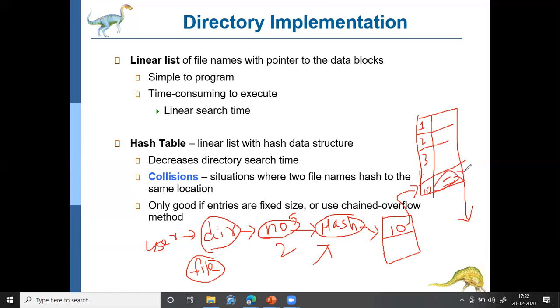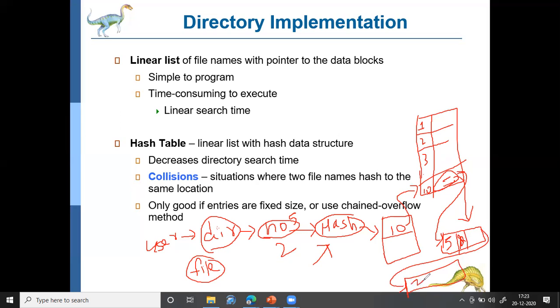In that case, the hash table should not directly point to the physical address. Rather, a pointer should be connected here. If the input, whatever the user wants to access, is 5, then access this location; if it is something else, say 2, then access some other location.